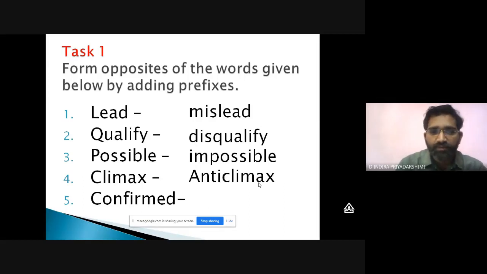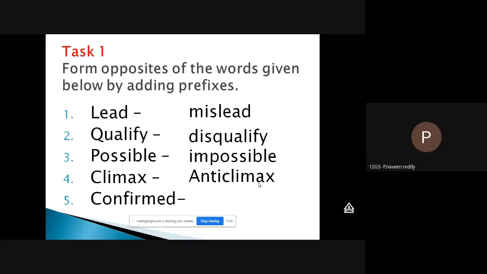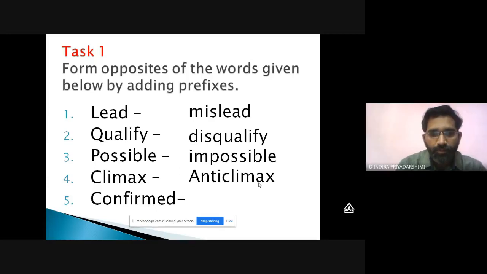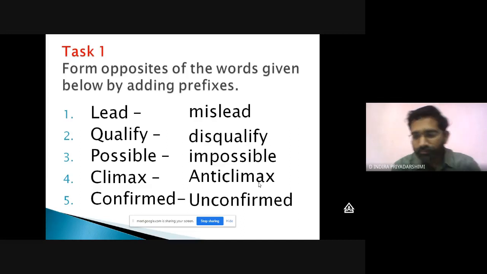Okay, confirmed. Disconfirmed. Any more guesses? Unconfirmed is the correct one. This is what we have done in task 1. Let us go to task 2.